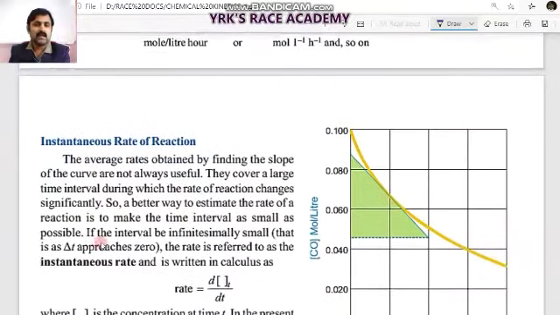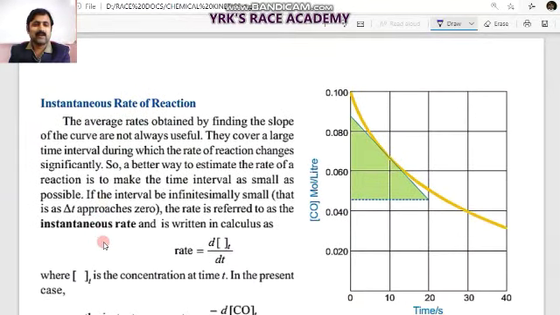What is the instantaneous rate of the reaction? The average rate is different, that's what we observed. But instantaneous rate means at a particular time interval in a chemical reaction, exactly at that instant of time, if you find the rate of the reaction, that will be expressed as the instantaneous rate of reaction.